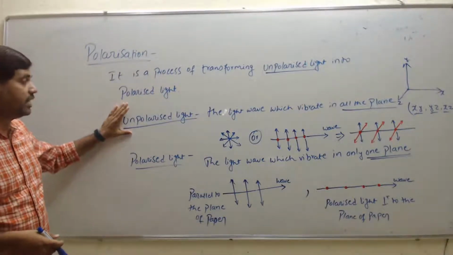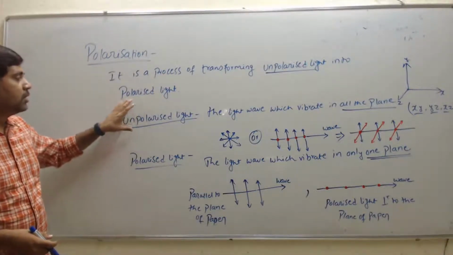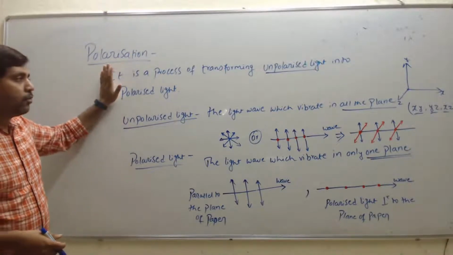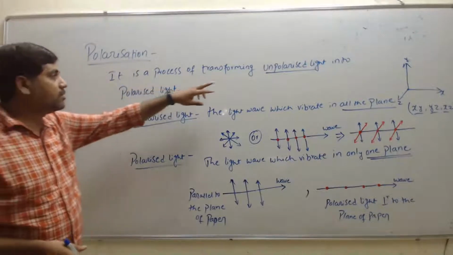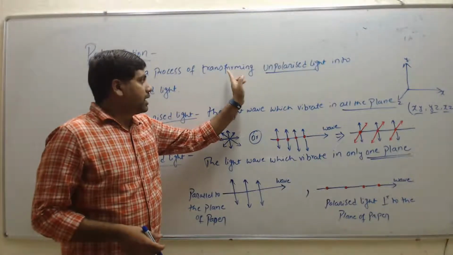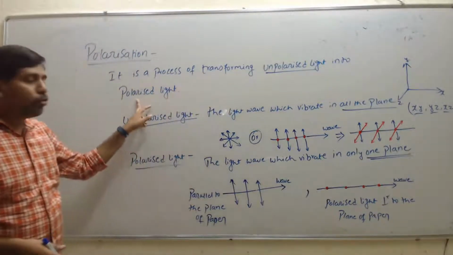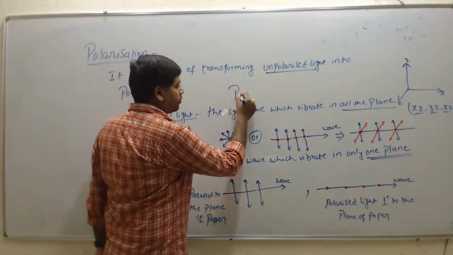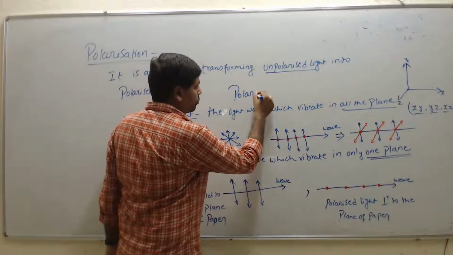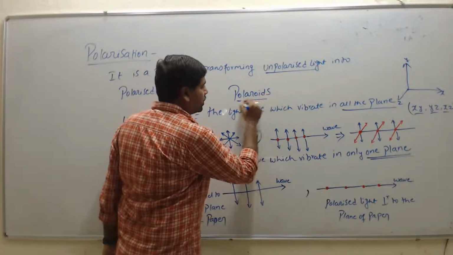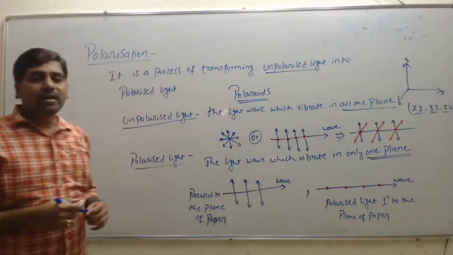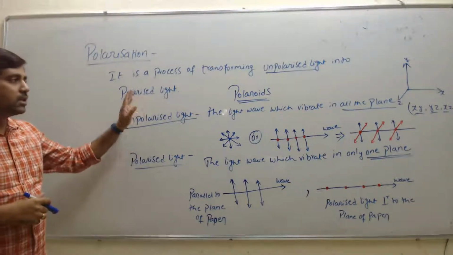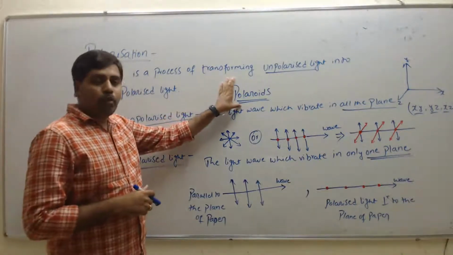Now we have to study that polarization confirms that light waves are transverse waves. So how do we convert this? That is, how can we transform unpolarized light into polarized light? By using polaroids. By using polaroids, we are transforming the unpolarized light into polarized light. So next, what are polaroids?